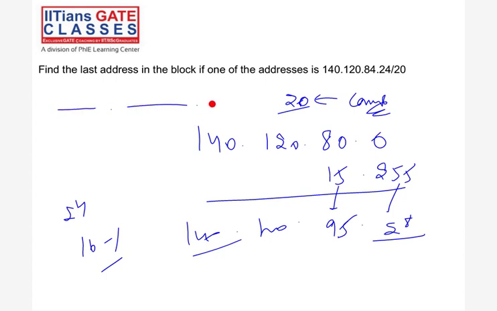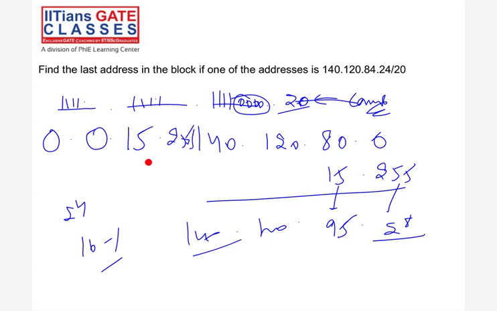It will come 15, right? Because these 4 bits will be 1 1 1 1, remaining all 255. Add this one. There are two ways: calculate, or take the complement of the subnet mask and add it with the first IP. So that way you can get the last IP easily. The answer will be this one. Agree?